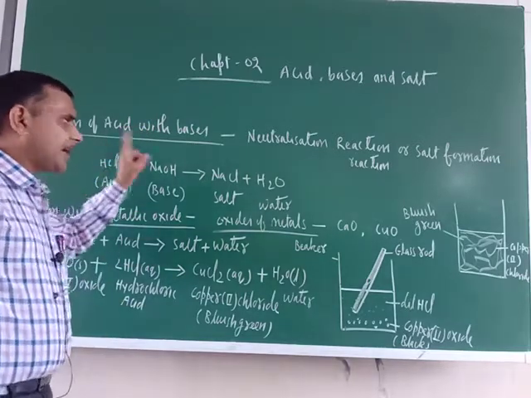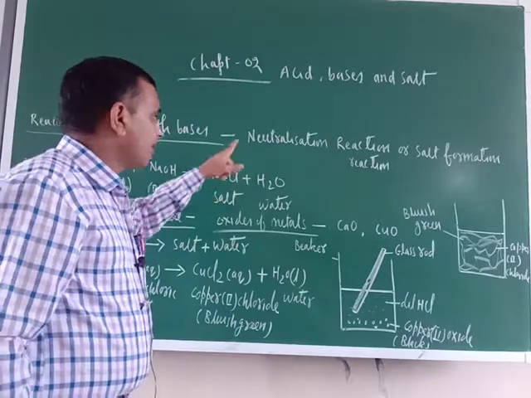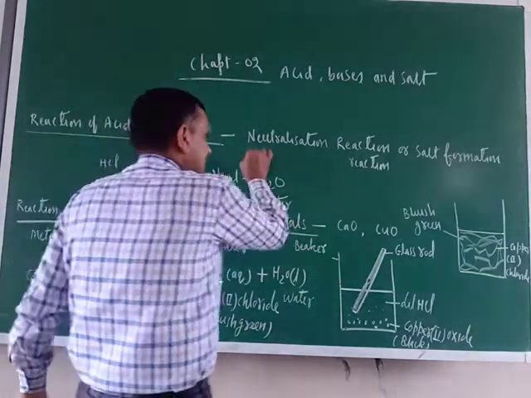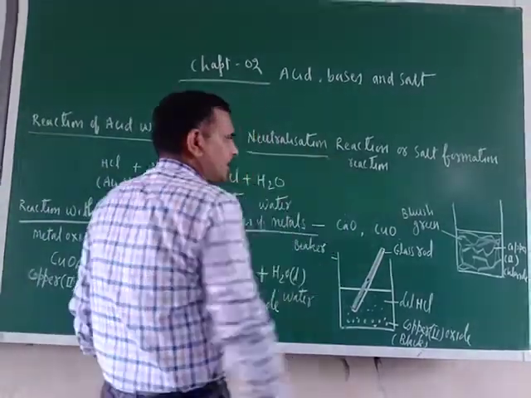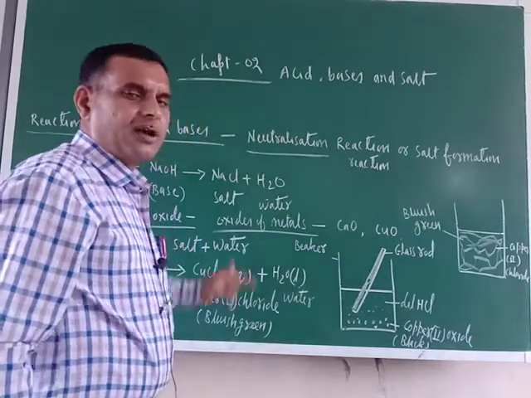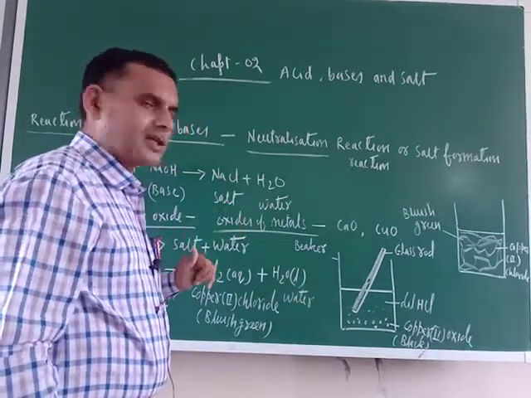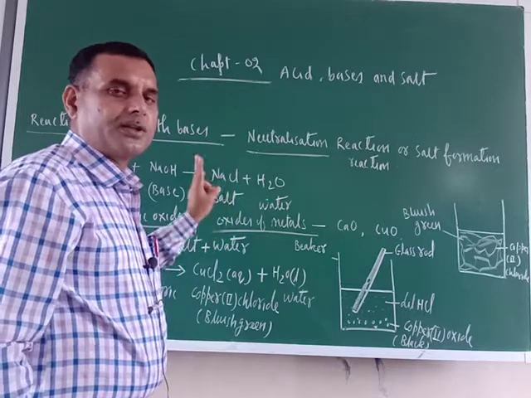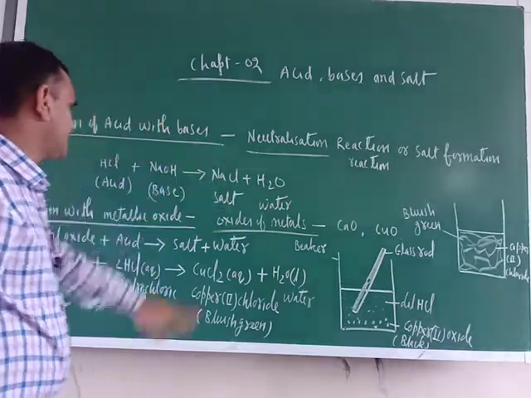So you know, when the acids react with the bases, what is the name of that reaction? That reaction is known as neutralization reaction or salt formation reaction. Why is it called salt formation reaction? Because salt is formed during the course of the neutralization reaction.